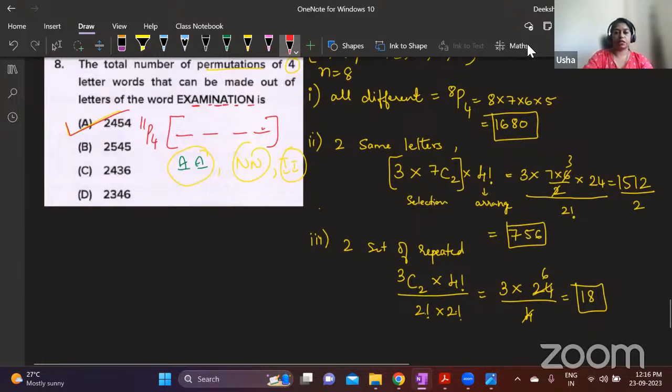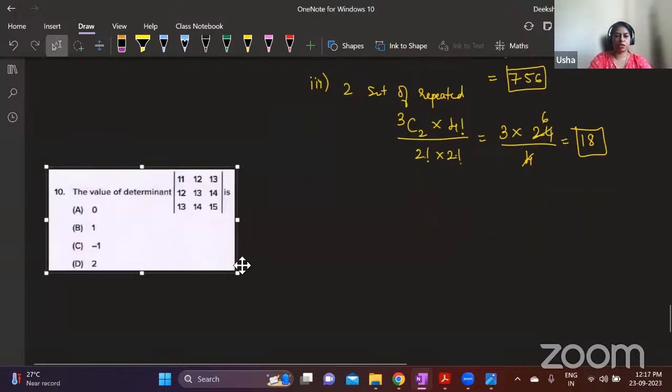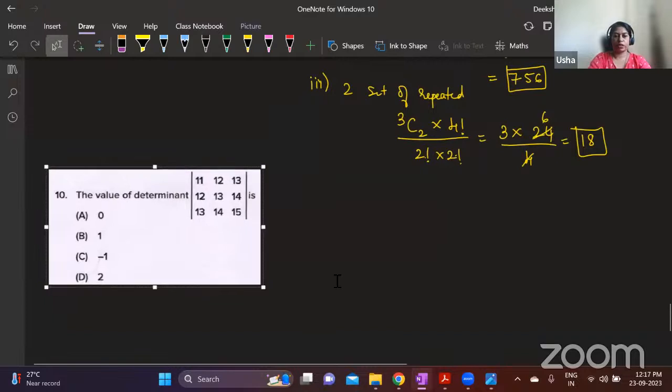Next is a determinant based question. One of you had asked about questions based on matrices and determinants yesterday. So we are solving a determinants based question. Value of the determinant is, yes, kindly answer this.